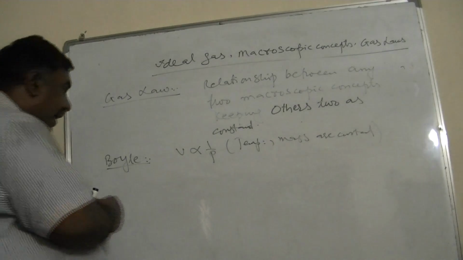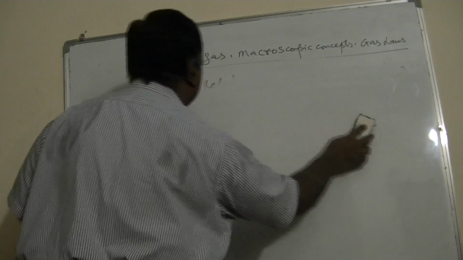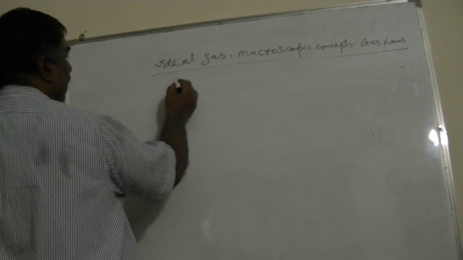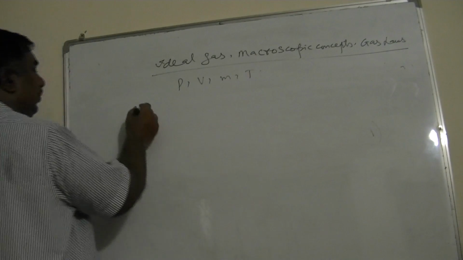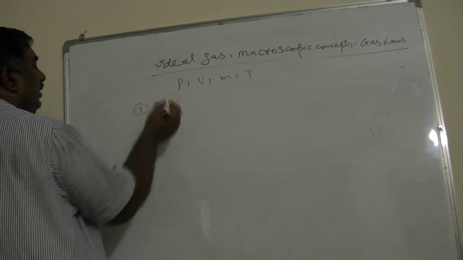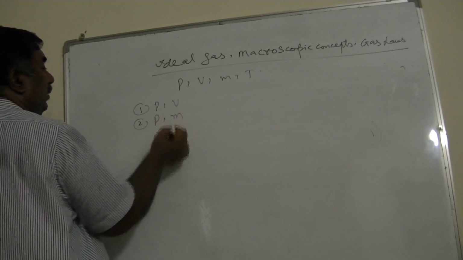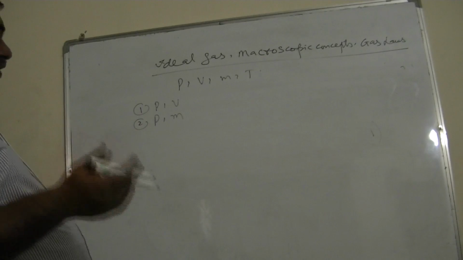Actually, there can be at the most 6 gas laws, not more than 6. How? Suppose I have pressure, volume, mass, temperature. First I have a pressure and volume relationship, which is known as the Boyle's law. Then there's the pressure and mass relationship. Of course, greater the number of molecules or moles, greater the pressure.